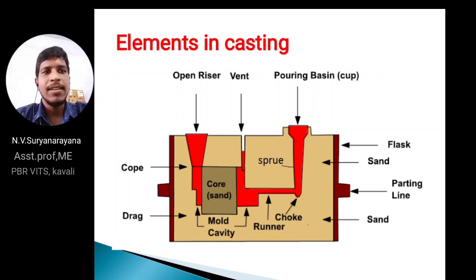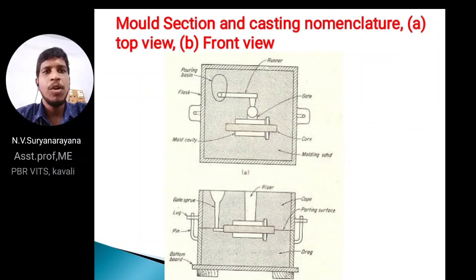Runner and riser: during the process of pouring the molten metal into the cavity using the pouring basin, the exhaustible gases escape through the riser, and flask sand. Next, mold section and casting nomenclature.